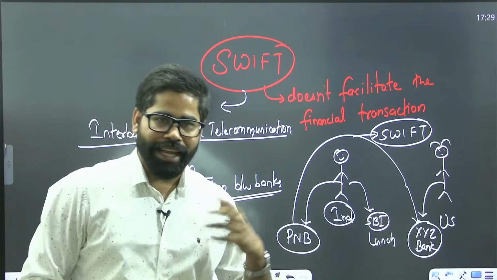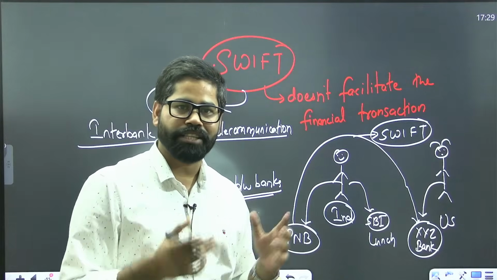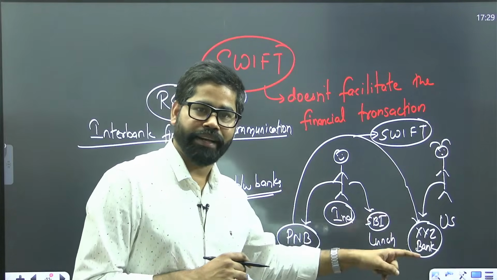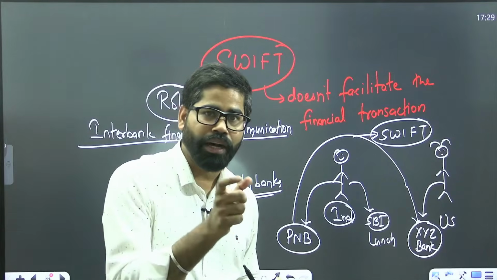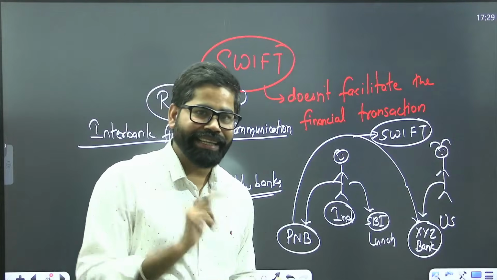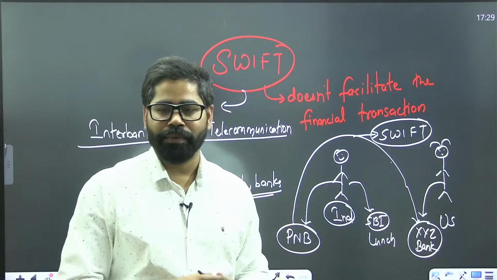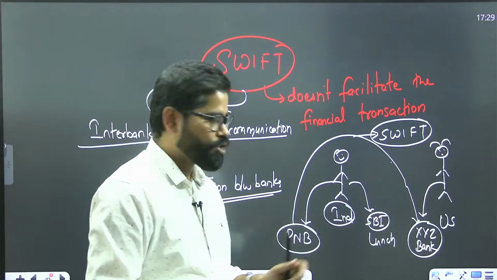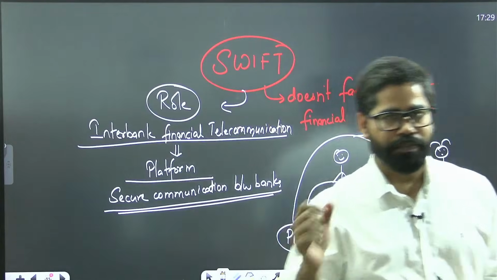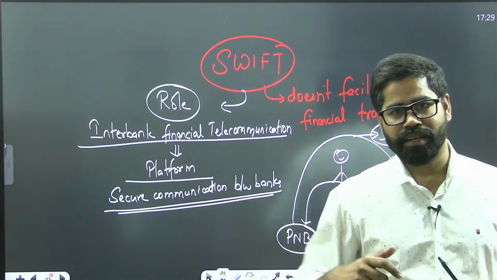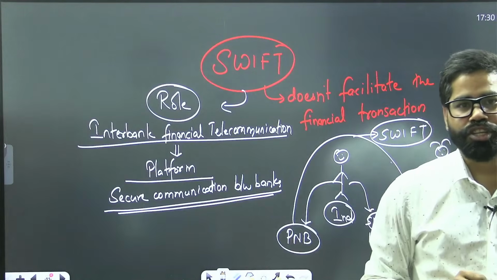Okay. So here you will tell the PNB bank that I have to transfer this money to an account of my friend in XYZ bank. You will give all the details of your friend, the SWIFT account number of your friend, and then the banks will be communicating with each other. There will be a communication between PNB and XYZ bank that, okay, I have taken the money from this person, you can give it to the other person. So only this information will be shared.